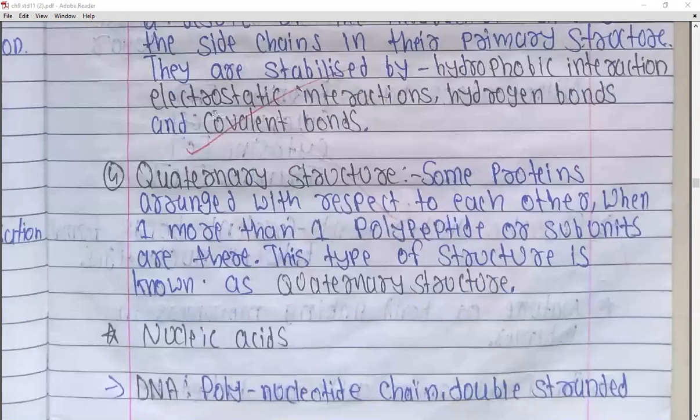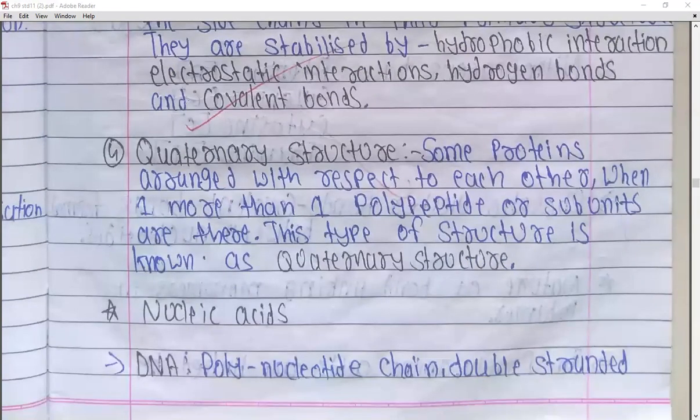The fourth and the last one is the quaternary structure, and in this quaternary structure, some proteins are arranged with respect to each other when one or more than one polypeptide chains or subunits are there, and this type of structure is known as quaternary structure. So here, up till the 3D structures, there was presence of the amino acid and the side chains and everything. But after that, the proteins have formed.